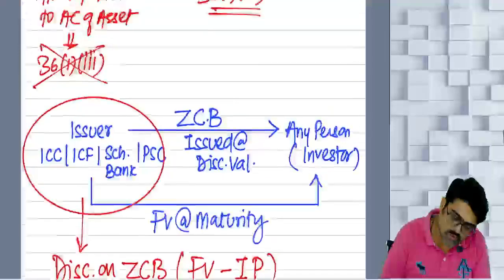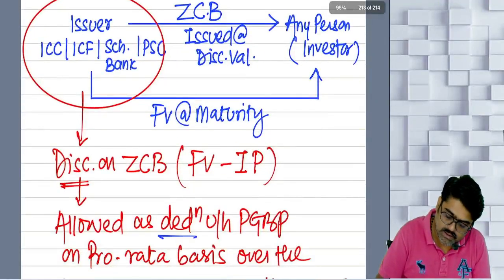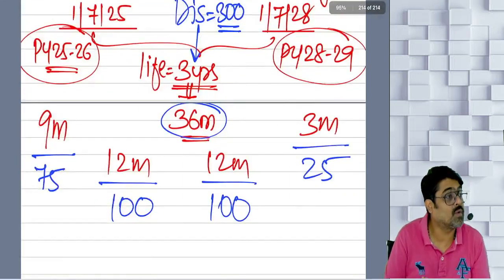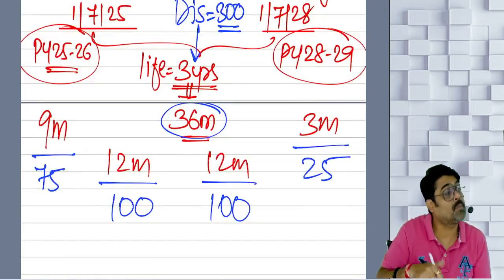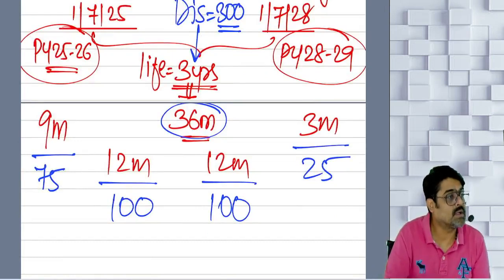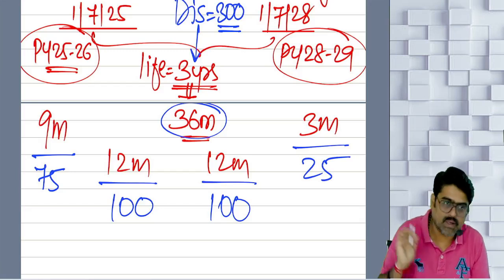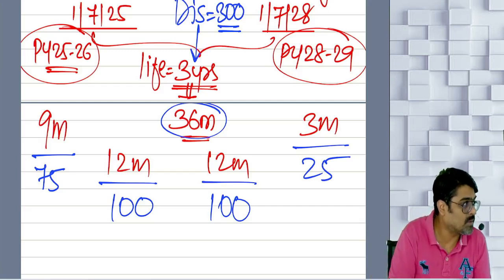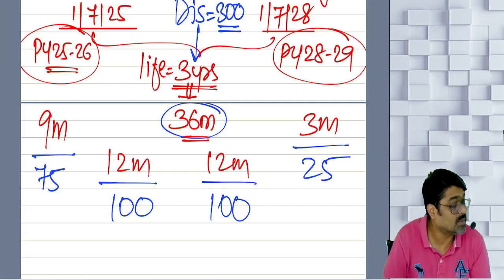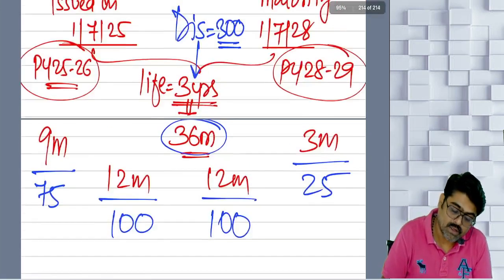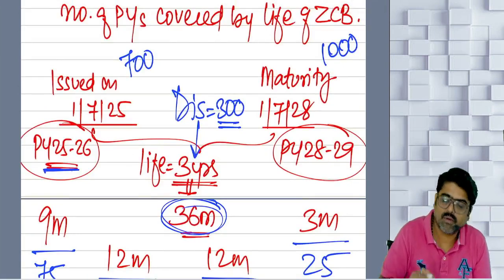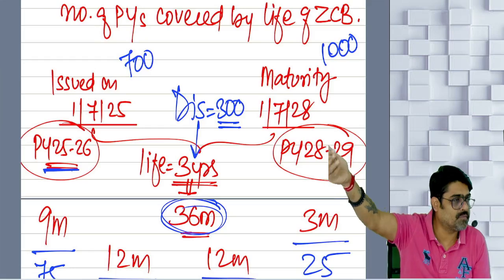So the issuer is going to claim the discount as a deduction under the head PGBP, but that entire discount will not be allowed once in one previous year. No. It will be spread. This will be allowed on a pro rata basis based on the life of the bond. So you have to claim that discount over the number of previous years covered by the life of the bond on a pro rata basis. Out of the life of the bond, some life will come in this year, some in the next year, and the year of maturity.